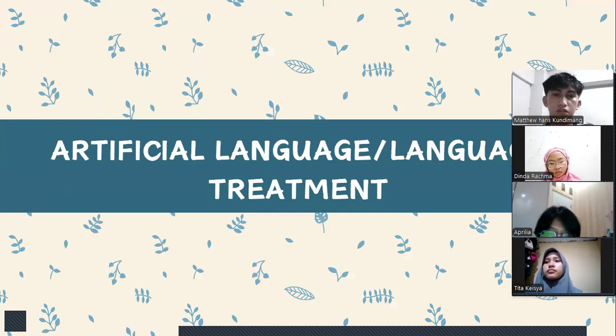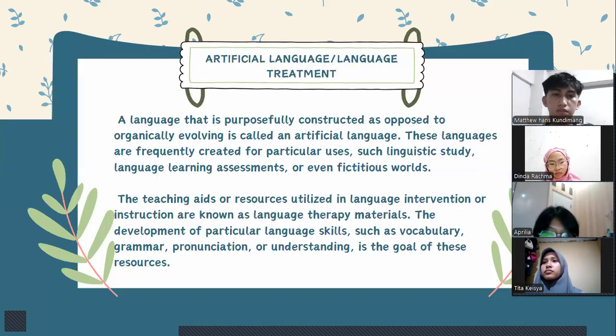Artificial language or language treatment. So, a language that is purposefully constructed as opposed to organically evolving is called an artificial language.